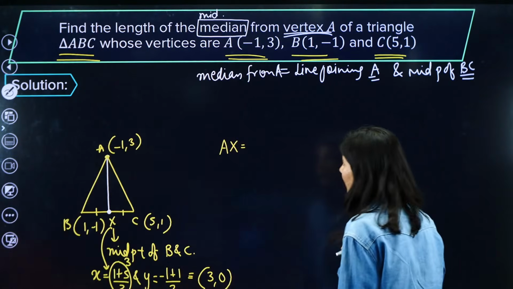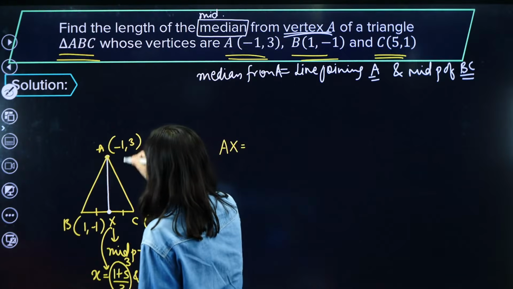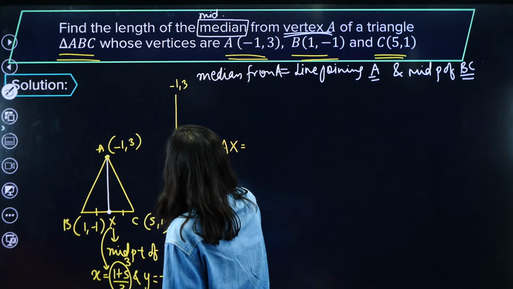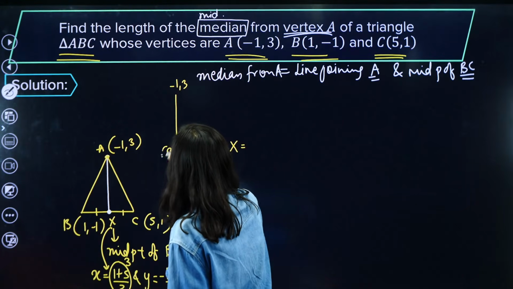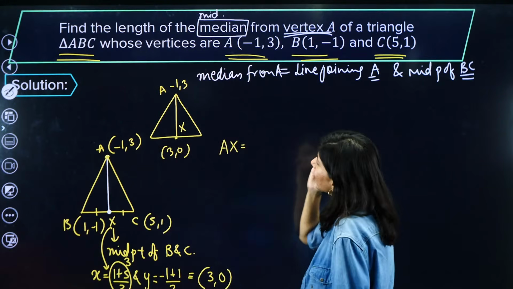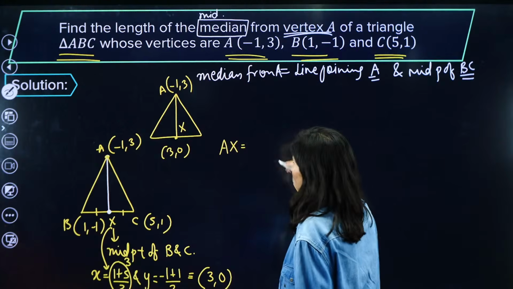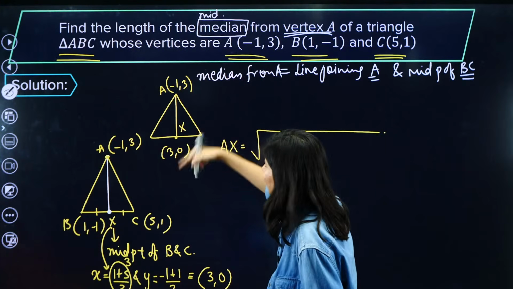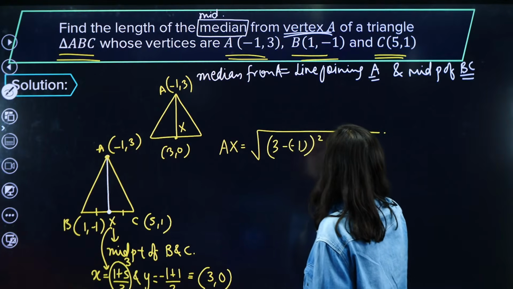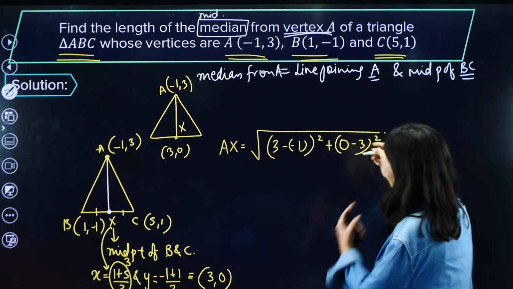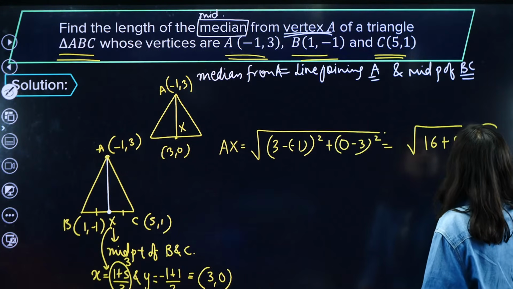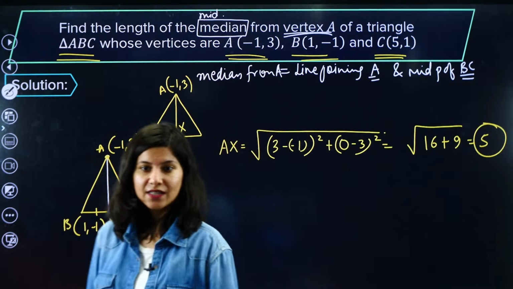So now what you are looking for is, A point is minus 1, 3 and this point is 3, 0. This is your triangle. This is your A, this is your X. Now apply the distance formula in this. Square root of 3 minus minus 1 squared and 0 minus 3 squared. Correct? So this is 4 square 16, 3 square 9. Oh my goodness, 5 is the answer.